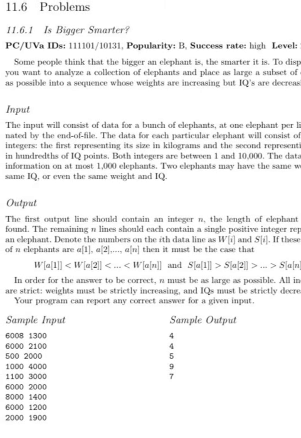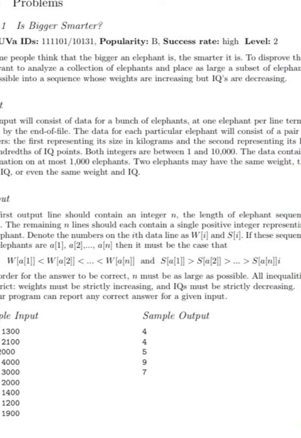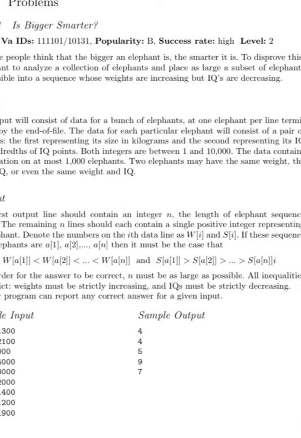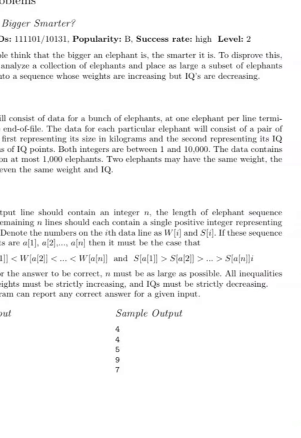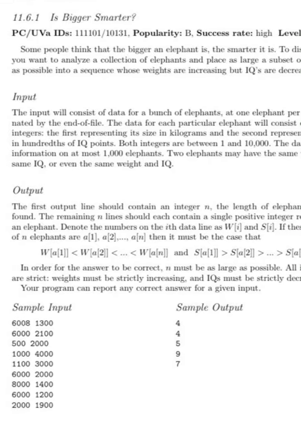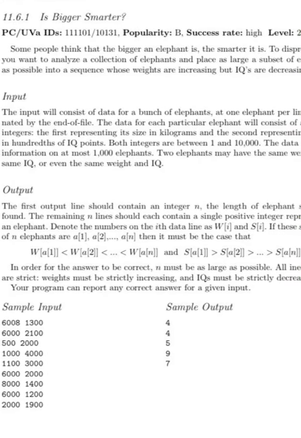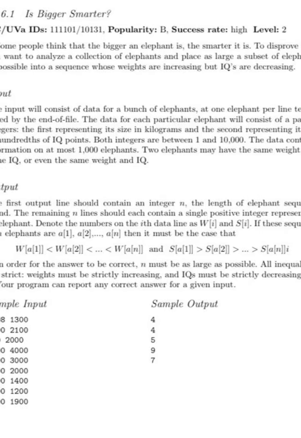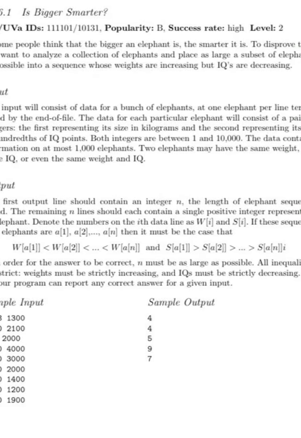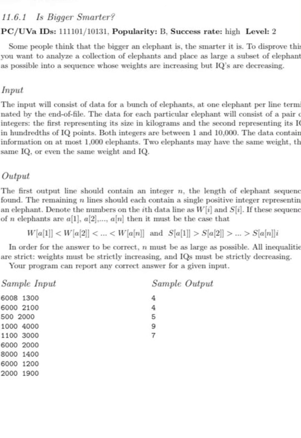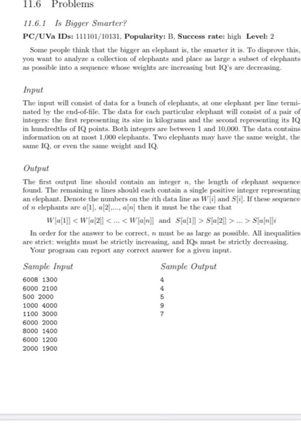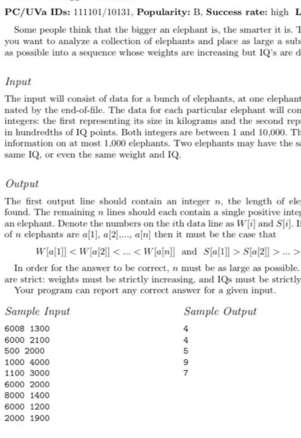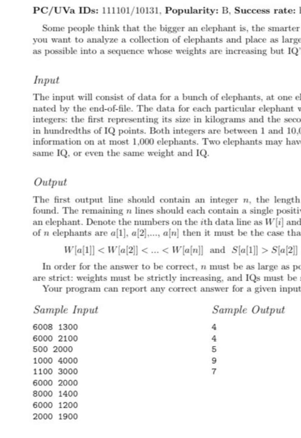To disprove this, you want to analyze a collection of elements and place as large a subset of elephants as possible in a sequence whose weights are increasing but IQs are decreasing. So we are going to have a subset sequence of elephants whose weights are increasing but the IQs are decreasing. So let us talk about the input that we have been provided with.